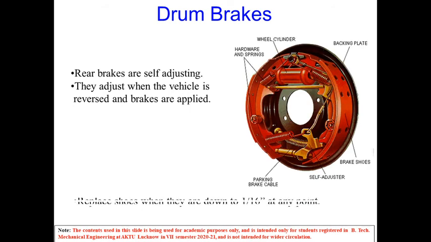Normally the brakes are self adjusting in case of drum brakes. This is the entire picture that represents each and every component of the brake shoe that we have discussed earlier. Rear brakes are self adjusting because they are fitted with spring assemblies. They adjust when the vehicle is reversed and the brakes are applied.